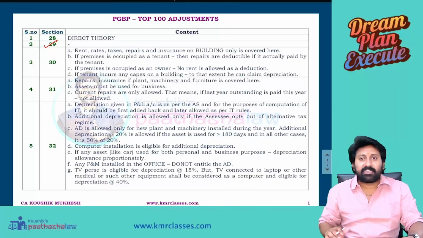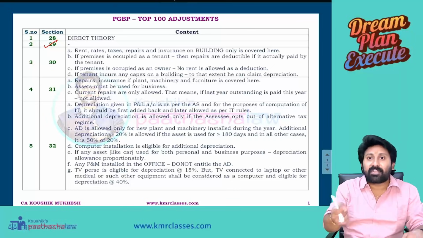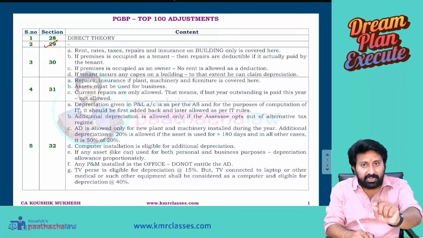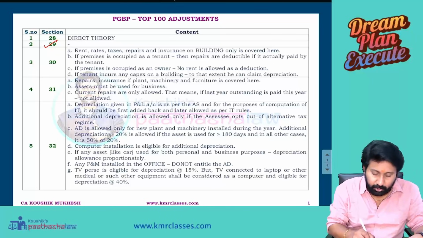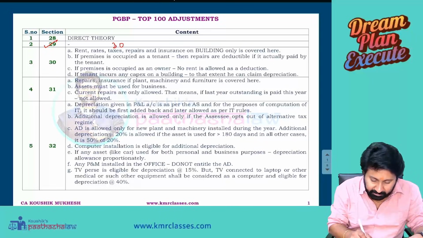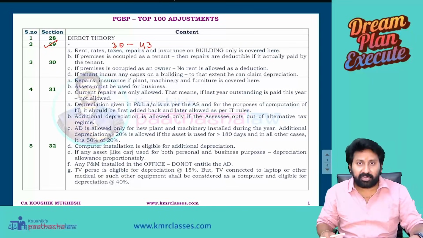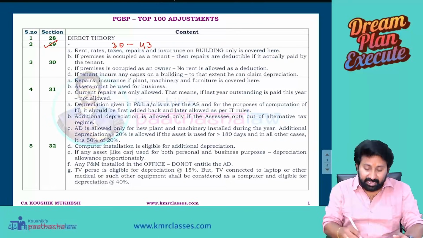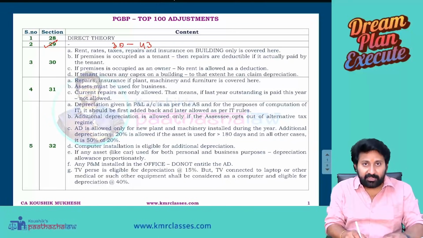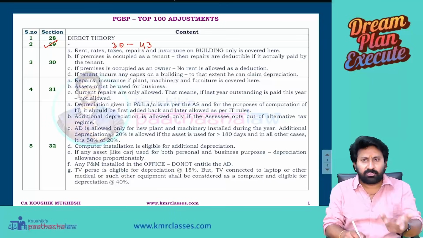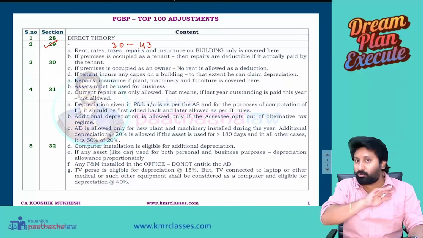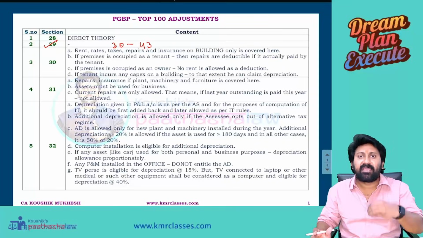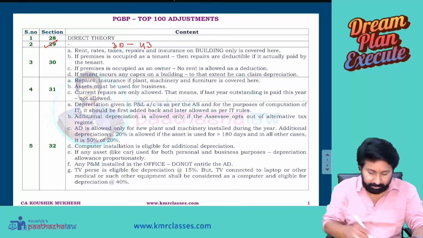Section 29 is talking about this: there is nothing to ask in 29, because section 29 says that while calculating the income from the head PGBP, you need to consider section number 30 to section number 43. Various deductions are available, various adjustments are available. Consider between 30 and 43. This is said by section number 29. So nothing to ask in the exam. As of now, no question has been tested on 29 because there is no scope to ask. It is just an additional scope to the charging section.